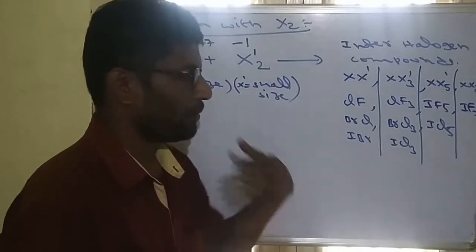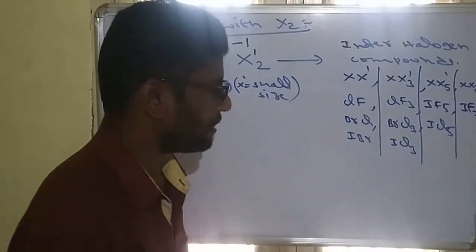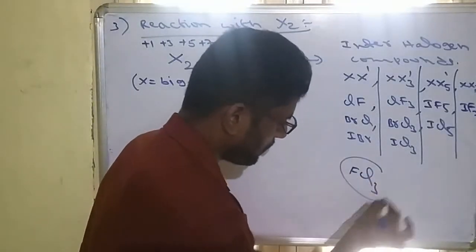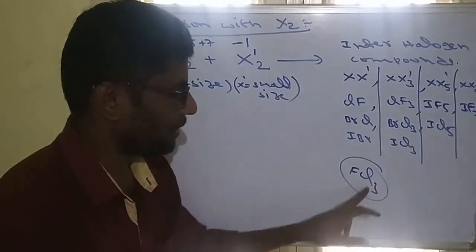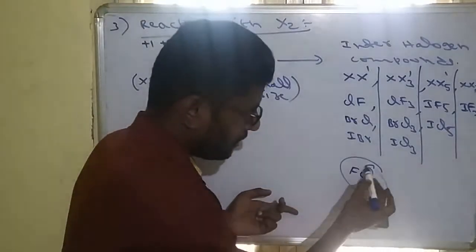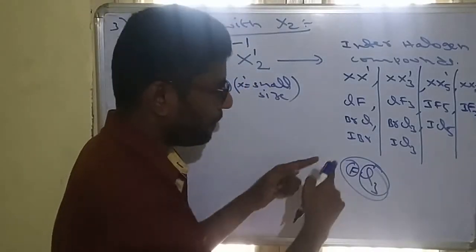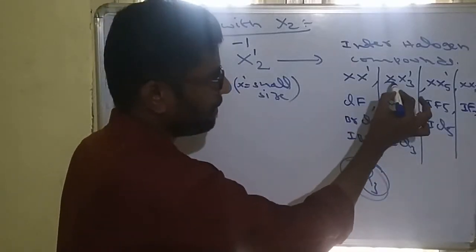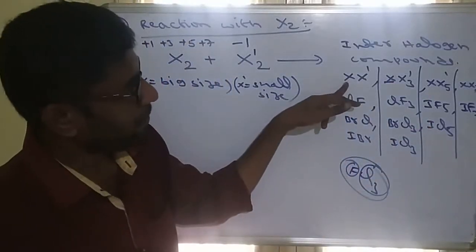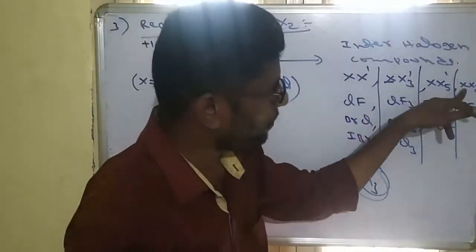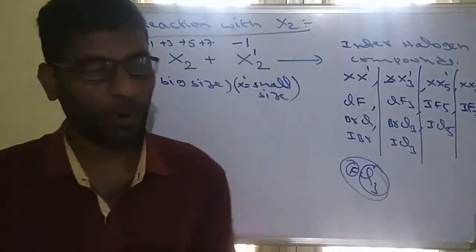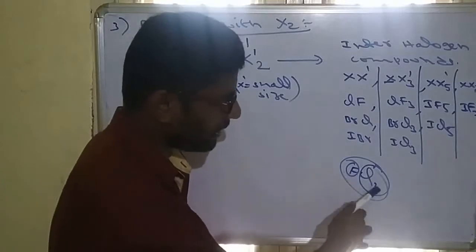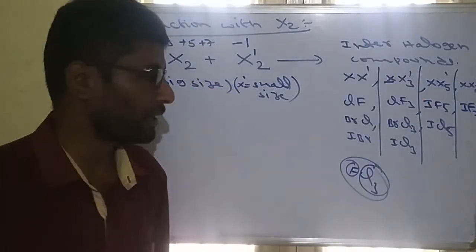Sometimes they will ask which compound will exist and which does not exist. See this, ClF3 will exist, but FCl3 is not possible. Why? Because this is the big size and this is the small size. The big size halogen is always 1, while the small size halogen can be any number, because X must be the big size, only one halogen. That means the big size halogen must be 1, and the small size halogen can be 1, 3, 5, 7, any number. So FCl3 does not exist, but ClF3 is possible.